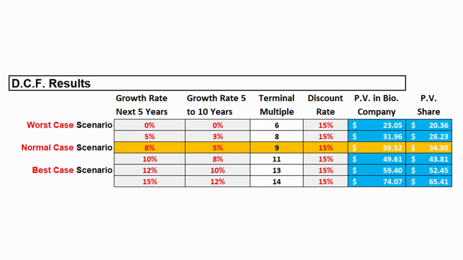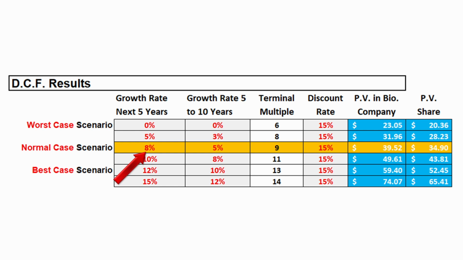Now let's do a discounted cash flow analysis to determine the fair price and intrinsic value of the stock. This is how my model works. I calculate the worst case scenario to determine the downsides, a normal case and best case scenario. The first column represents the growth rate for the next 5 years. The second column represents the growth rate for the 5 years afterward. The third column represents the terminal multiple, or the PE multiple at which the stock will be sold in 10 years. The fourth column represents the discount rate, or the rate of return the stock will grow over the years.